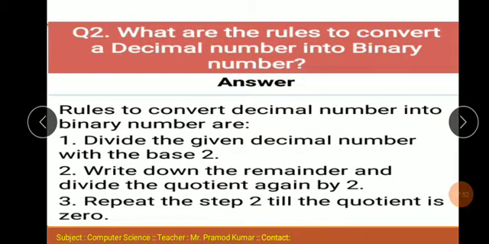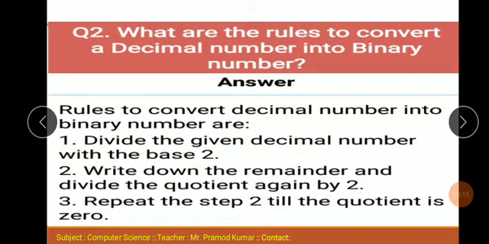Question number 2: what are the rules to convert a decimal number into a binary number? The rules are: first, divide the given decimal number by the base 2.